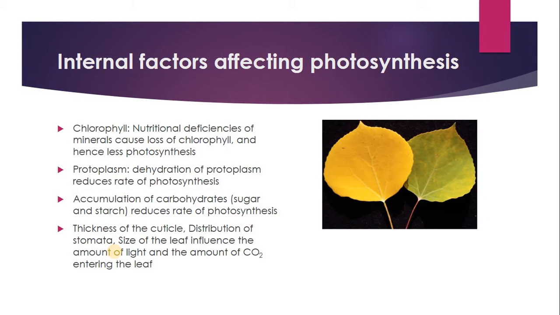There are also internal factors that affect photosynthesis. The first factor is chlorophyll. For example, sometimes because of a nutritional deficiency of minerals, the chlorophyll in the leaves will be lost.